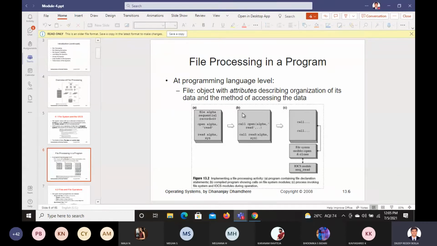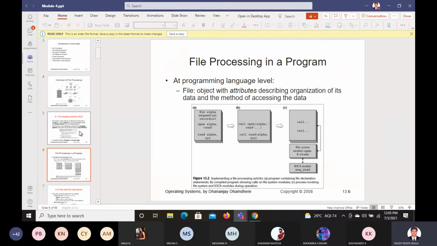And what about B here? This B, we have here compiled program showing calls on file system modules. So we have what all calls are available, which one we want to read, which one we want to write. All the information was available in B. What about C? C is showing the process of that. So this is the basic thing what we have seen on file system and IOCS.